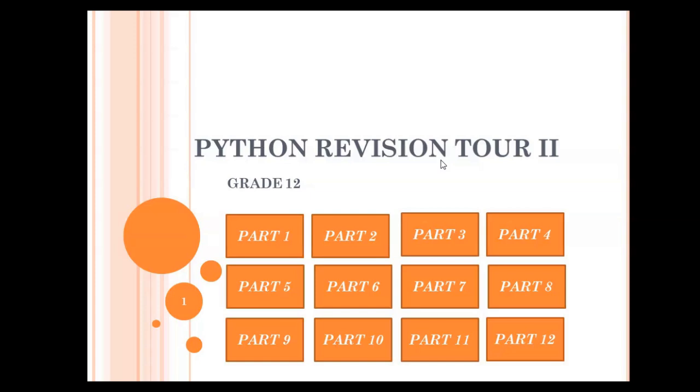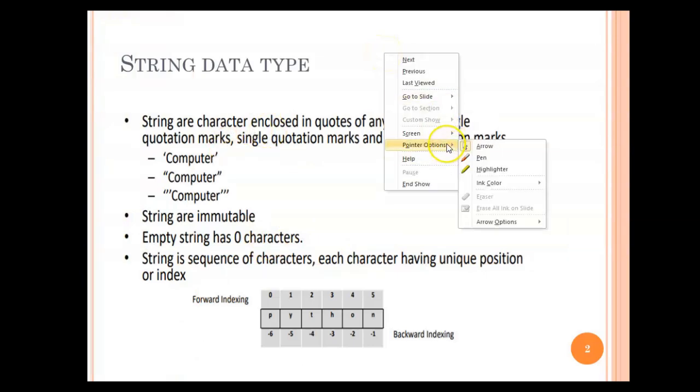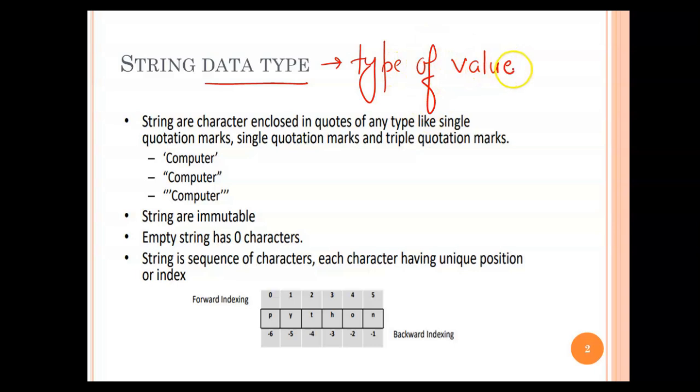So today we are going to start with our new chapter, which is Python revision tour 2. We are starting with the very first topic given under this, that is the string data type. A data type is the type of value you can store in a variable. Python is not a type-bound language, but still you should be clear about the type of value you are storing into a variable.